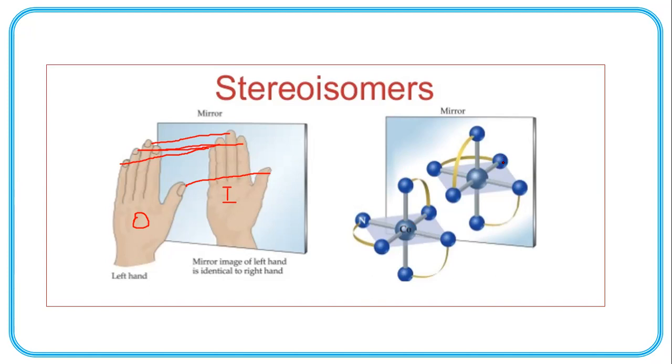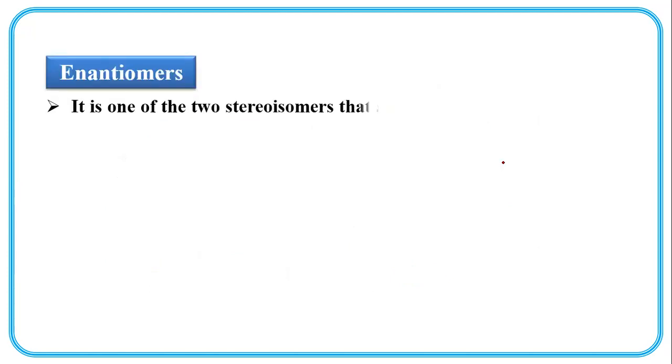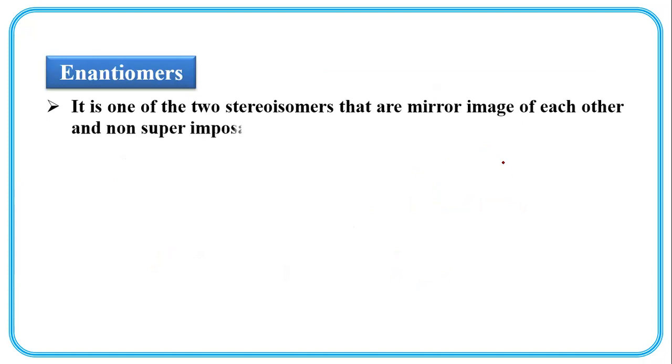They are called stereoisomers of each other. Enantiomers are non-superimposable. They are non-superimposable. They are called enantiomers.